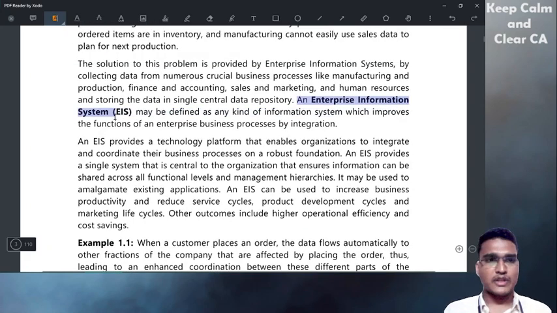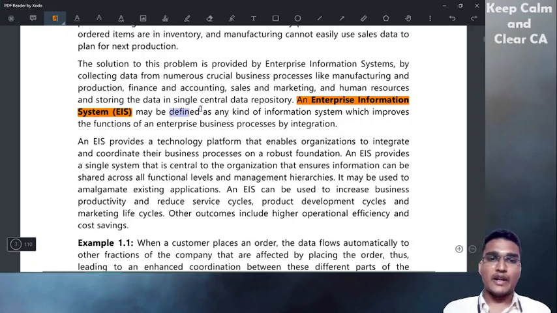We will cover enterprise information system. Maybe this is the definition. The subject is EIS, right? EIS means what? Enterprise information system. What is enterprise? Enterprise means business or organization. Information, what is information? Anything that gives some meaning and which helps us to take decisions. What is system? A system is a number of interconnected activities that will help to run the organization smoothly. All these definitions will be covered in the information systems chapter number 3.